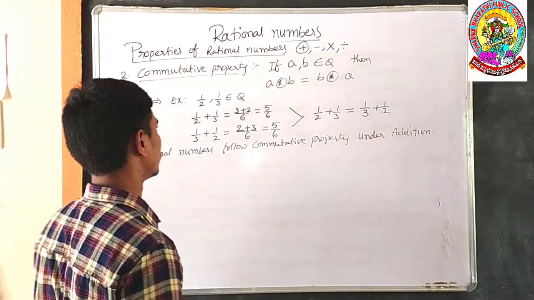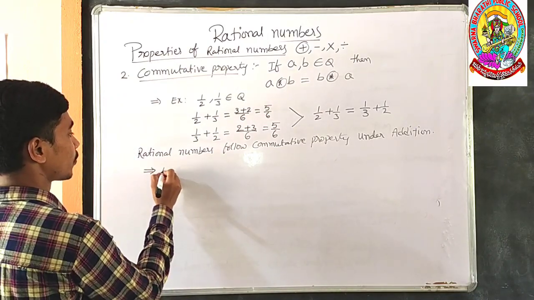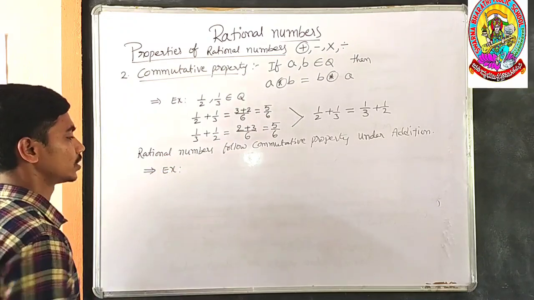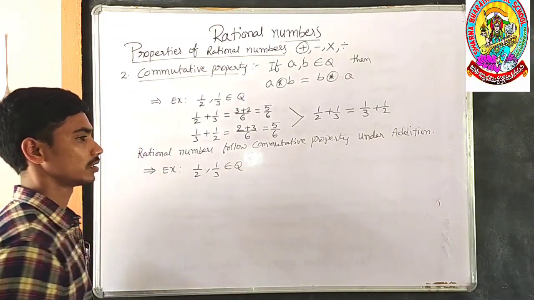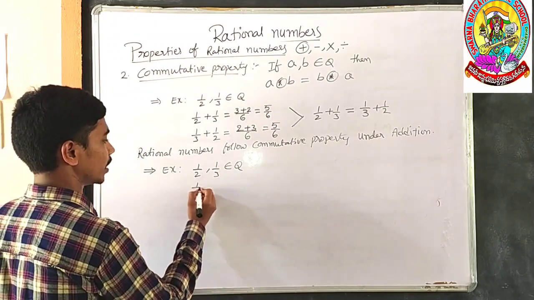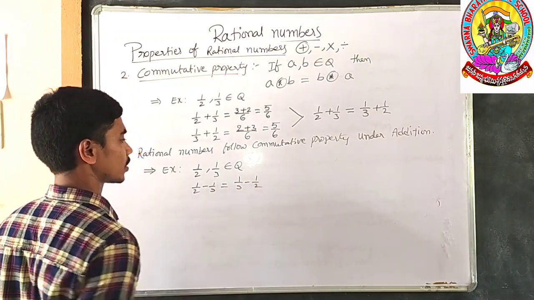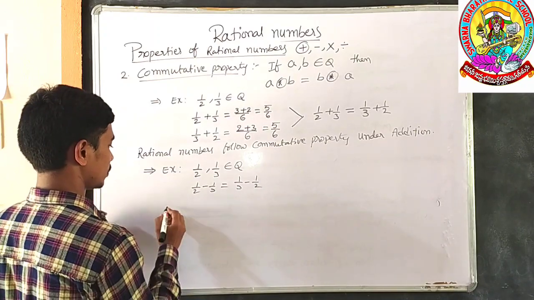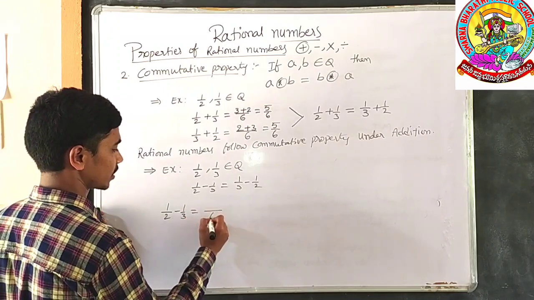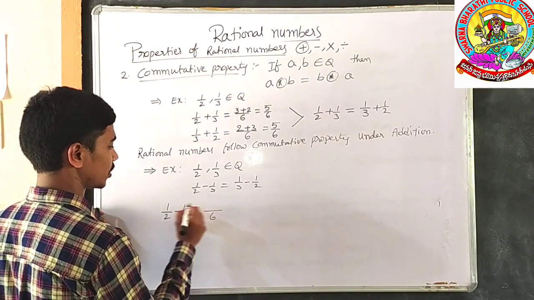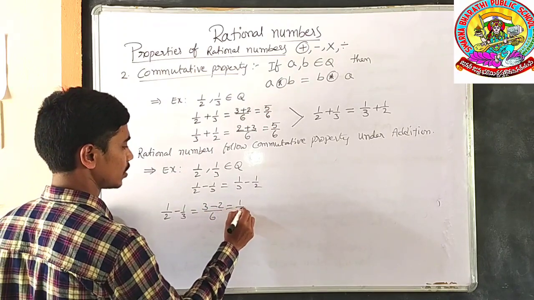Next, we shall check whether rational numbers follow the commutative property under the operation of subtraction. Look once, 1/2, 1/3 belongs to rational numbers. The subtraction is compared with the reverse operation of the subtraction, 1/3 minus 1/2. Check once, 1/2 minus 1/3 is equal to, LCM 6. In the second table you get 6 by 3 times, 3 into 1, 3, minus in the third table you get 6 by 2 times, 2 into 1, 2, which is equal to 1/6.